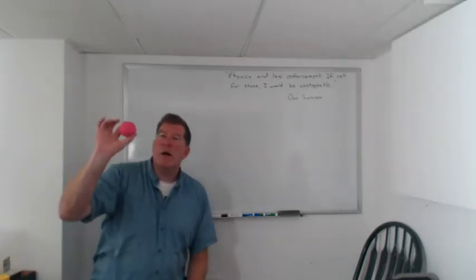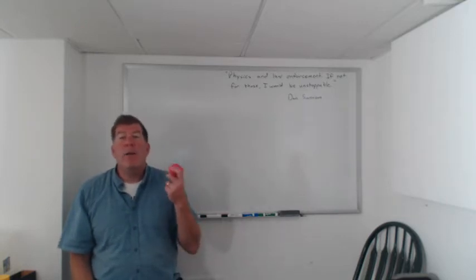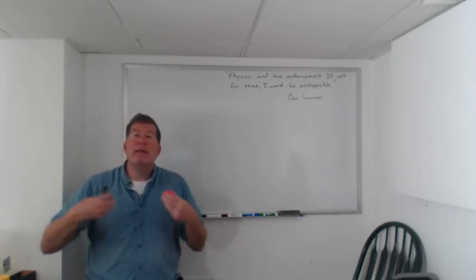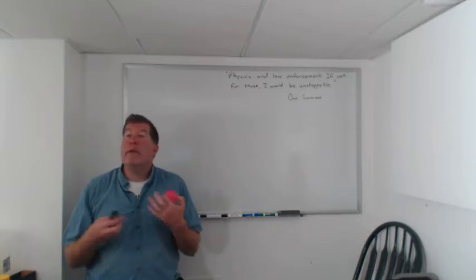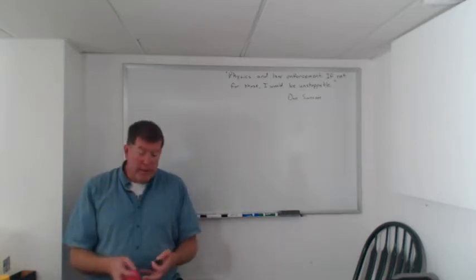So we can imagine a particle-like object. Here's a ball that I have lying around. And we can think about what the motion of this is going to be like. But to do that, we need to recast it in terms of the energy of the object, and we need to recast it in terms of probabilities. So what does it mean to do those things?